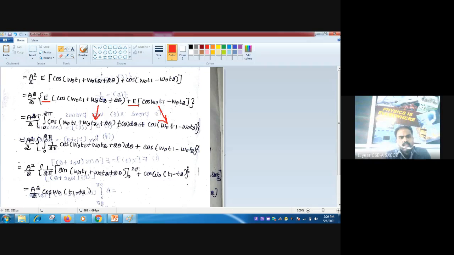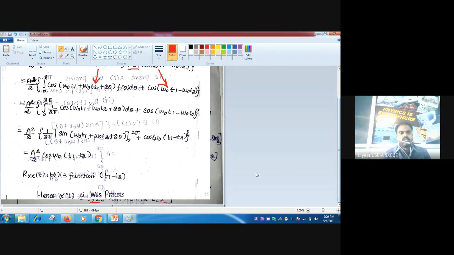This term should be found out, right? So from 0 to 2 pi, 1/2 pi cos omega 0 t1 plus omega 0 t2 plus 2 theta into d theta plus cos omega 0 t1 minus omega 0 t2. Just integrate it. Integration of cos is sine. And apply the limit. It is nothing but a squared by 2 into cos omega 0 into t1 minus t2. So Rxx of t1 comma t2 is a function of t1 minus t2. Hence, it is a WSS process.